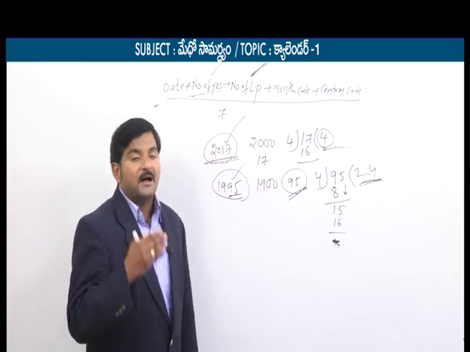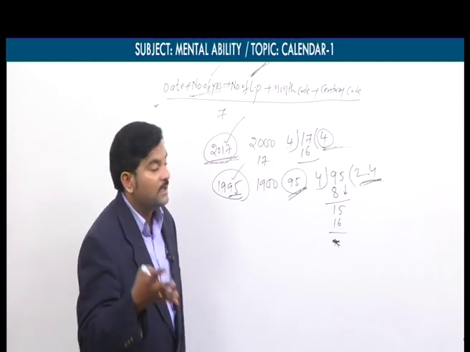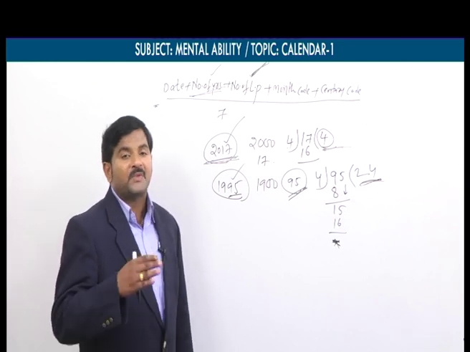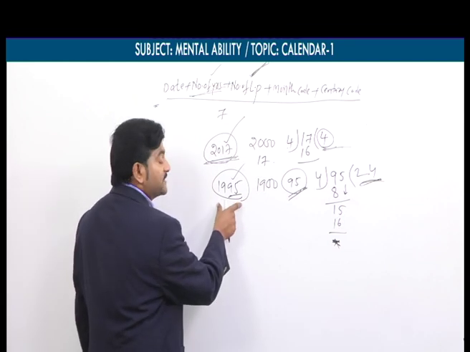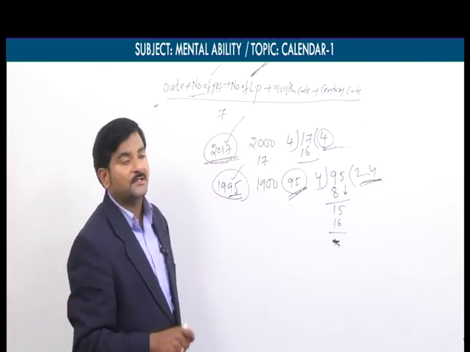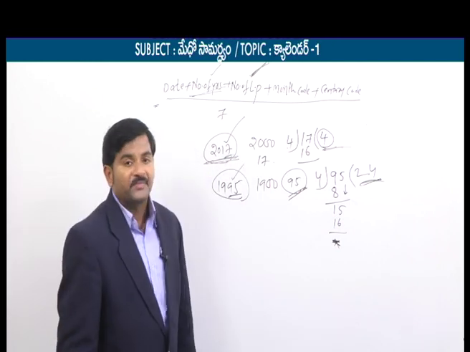What does it mean? Whatever extra years there are above that century year, all those years should be taken as the number of years. We should take all the extra years above the given century year. 1900 century year, above how many years are there? 95 years. That 95 years are said to be number of years. Similarly here 17 are said to be number of years.